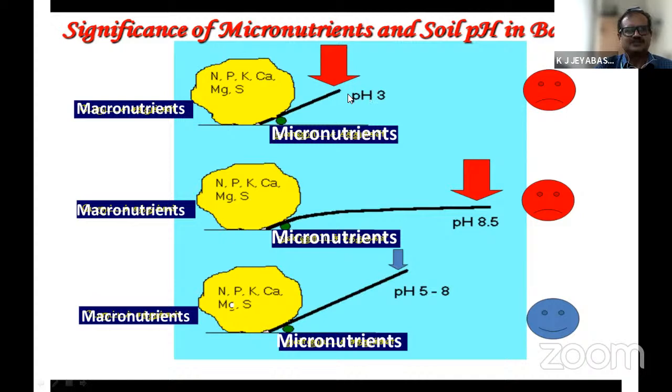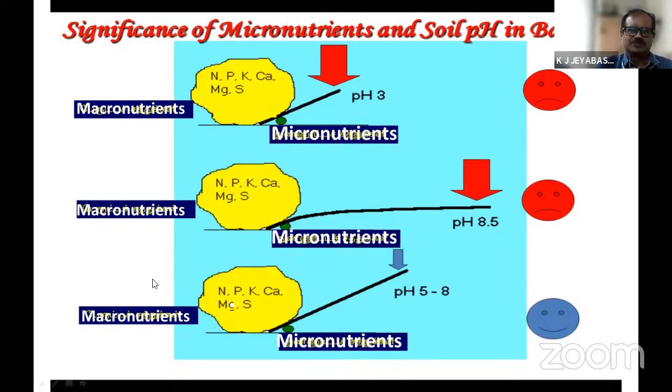Let us say the pH is 3. In the case of a long crowbar, excess length, more than 8.5 soil pH is there. If you apply more pressure, the crowbar will bend down, but it will not lift the rock, even with the presence of micronutrient. So it is also not helpful. You have to choose the optimum crowbar with optimum length, like a soil pH of 5 to 8. In that case only, the usage of micronutrients will be proper, and the usage of macronutrients also will be proper. So though both macro and micronutrients are present, the soil pH plays a major role. So the soil pH should be in the optimum condition.